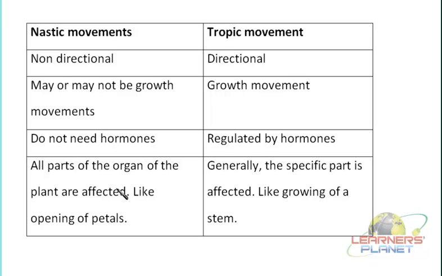But in the case of the tropic movement, the specific part is usually affected. Like we can say, if there is a growing stem, then what will happen? If a particular region has accumulated hormones and it is affecting the growth pattern over there, so this growth is linked with this particular part where the hormones are actually present.